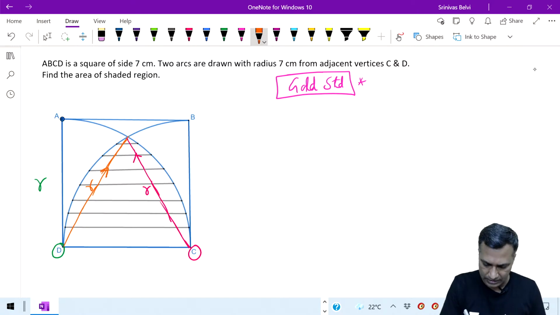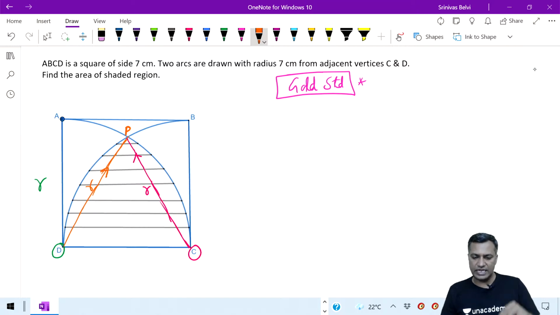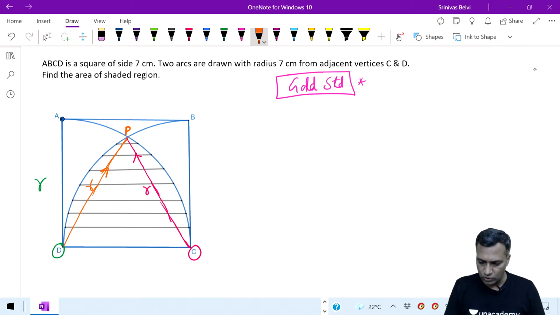Let me call this point P. Therefore, DP is a radius and also CP is a radius. Now, what about DC? DC is also a radius. Hence, if you look at DPC as a triangle, it is a 60, or it is nothing but an equilateral triangle. DCP becomes an equilateral triangle.